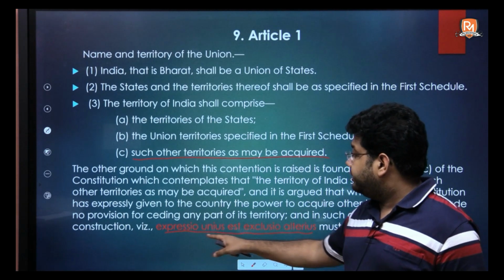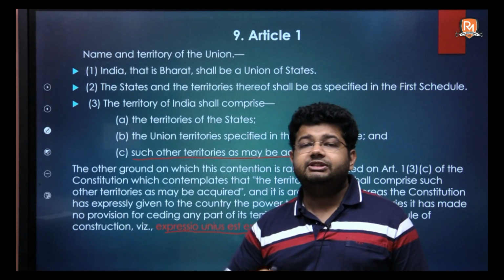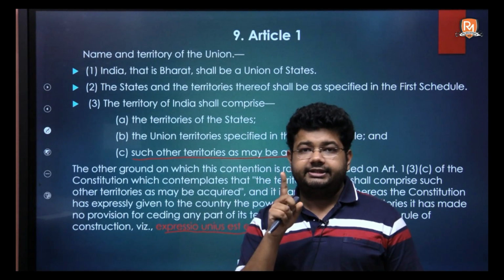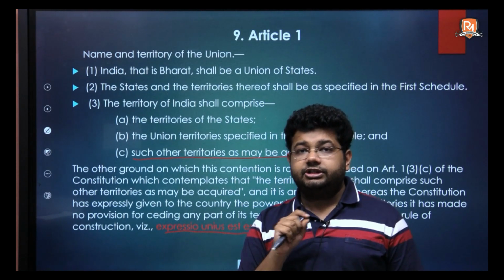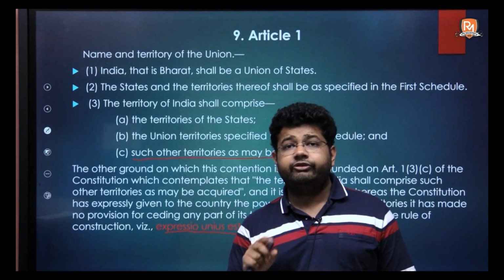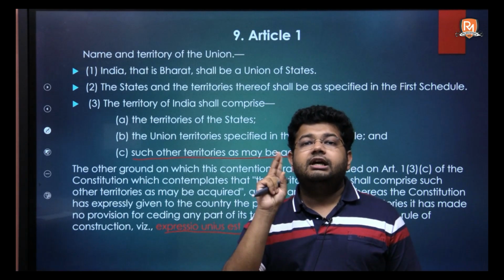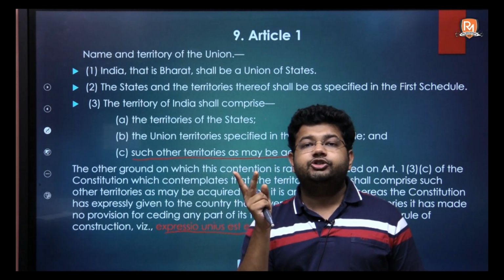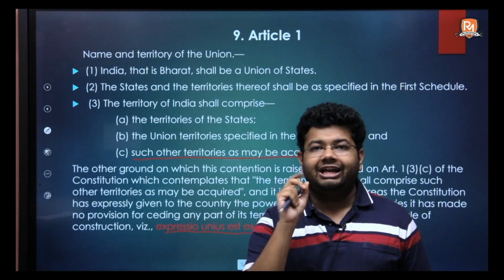As per this rule of construction, every issue has two sides, every coin has two faces. So according to Mr. Chatterjee and according to this rule of construction, if only one side is mentioned, then the other side, if it is not mentioned, it means it does not apply, it is not relevant.